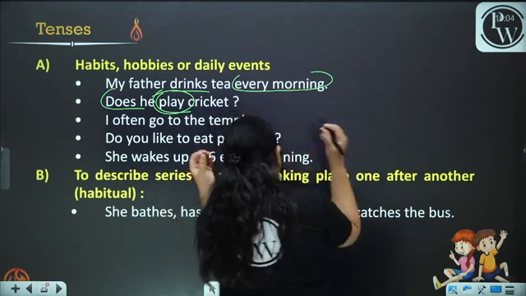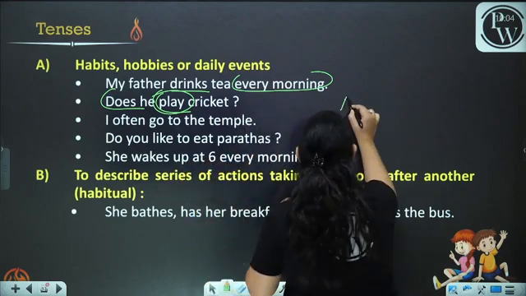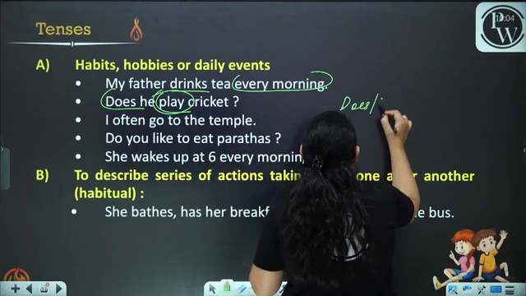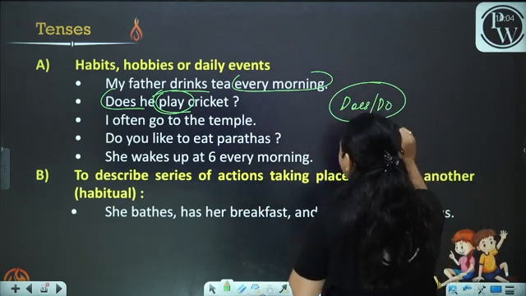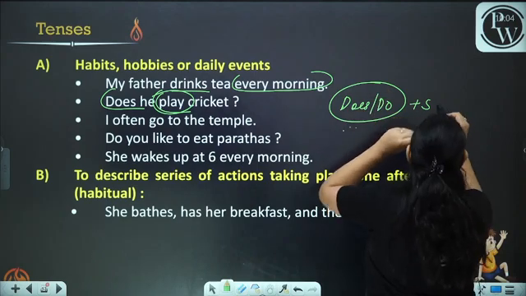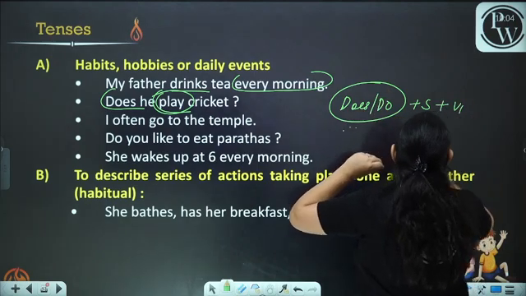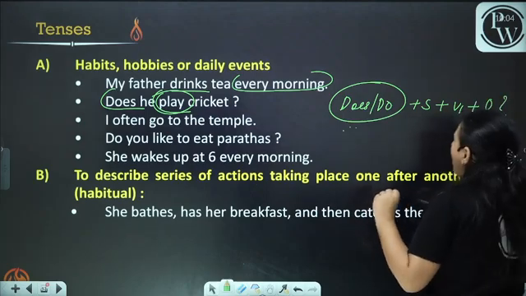Now, how do we transform a simple sentence into an interrogative sentence? We put does or do at the start of the sentence. Does or do, plus subject, plus V1, plus the object.